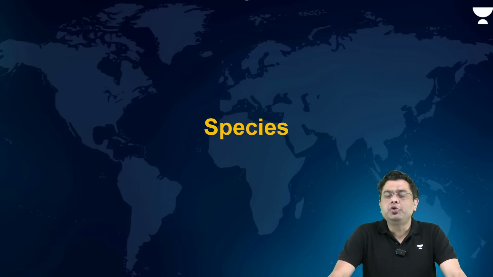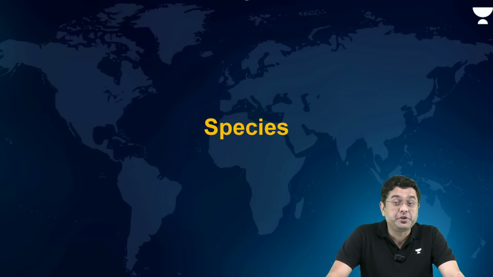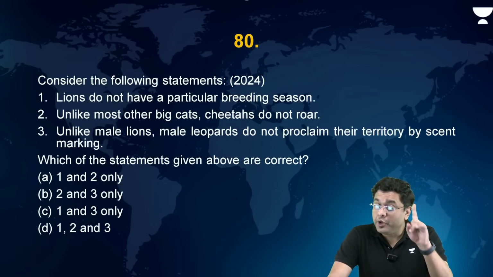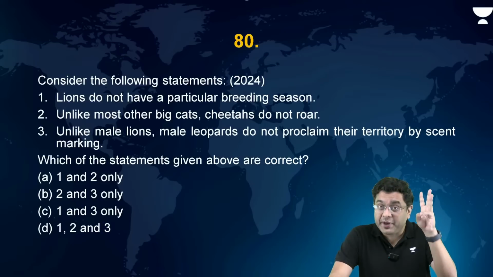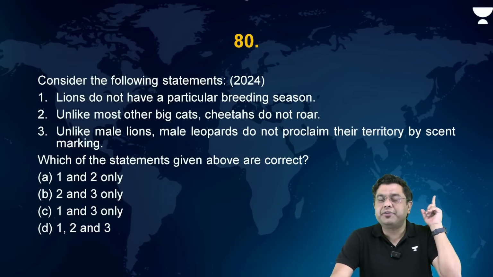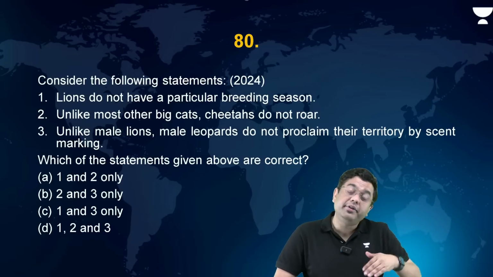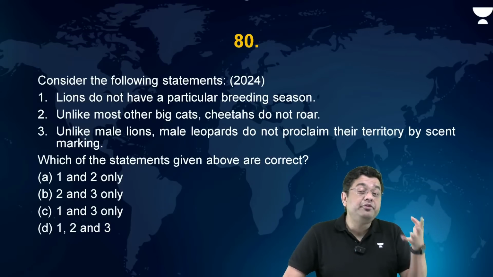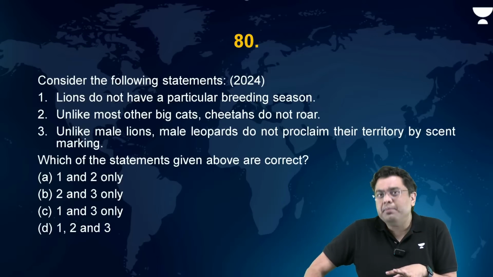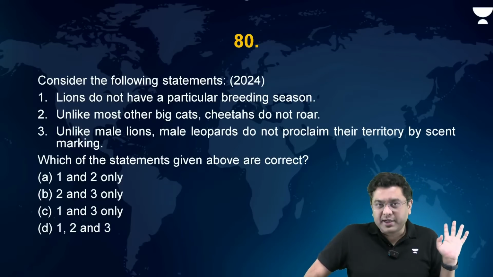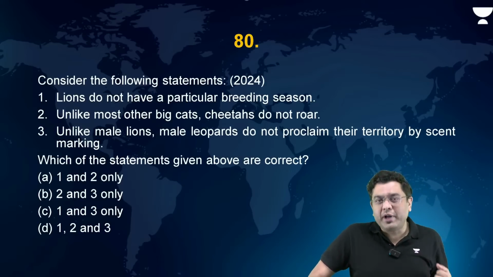Now, coming to certain questions asked associated with species. Observe where the majority of the questions are coming from: pollution, ecosystem, climate change, right? Rather than learning national parks and wildlife sanctuaries, concentrate on these areas, and your overall marks will increase. But what do we do as candidates? In these we have to apply mind, and we don't like applying mind. We like to ratify. So let's ratify all the national parks. Let's ratify the critically endangered species. Maybe I will be able to get one question correct. So target the larger aspect.